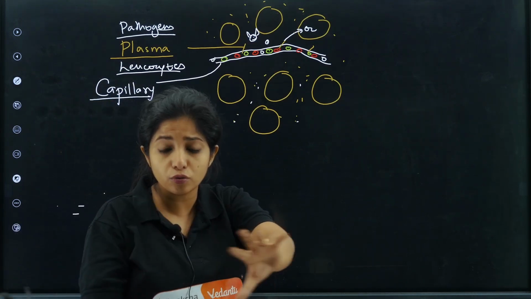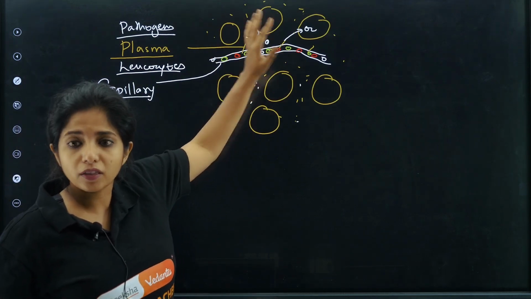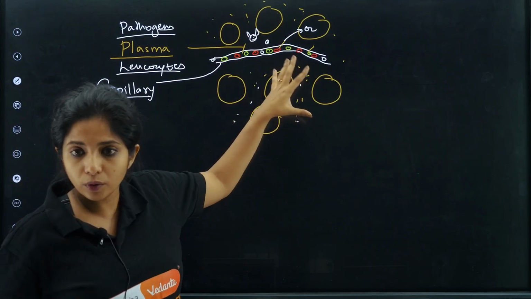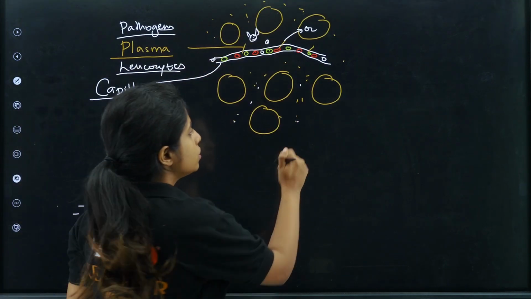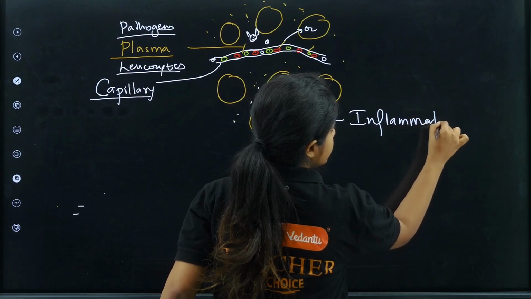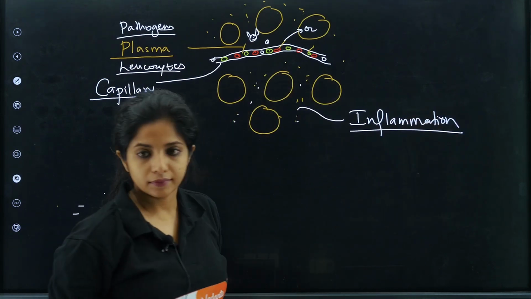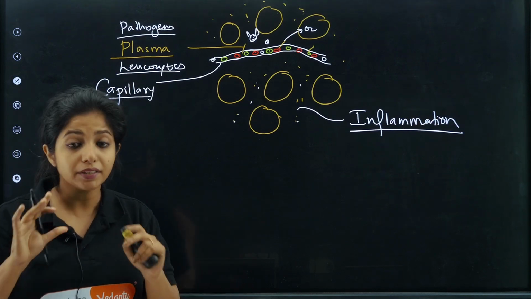In our body, everything has to move really fast. So we have to maintain the pressure, we have to give back the pressure, and we also don't want to lose things around, because if the plasma and everything comes and stays over here, what will happen, children? Here inflammation will happen. Here you will be finding inflammation. Everything gathers and it inflames the area. So that's a very big problem.